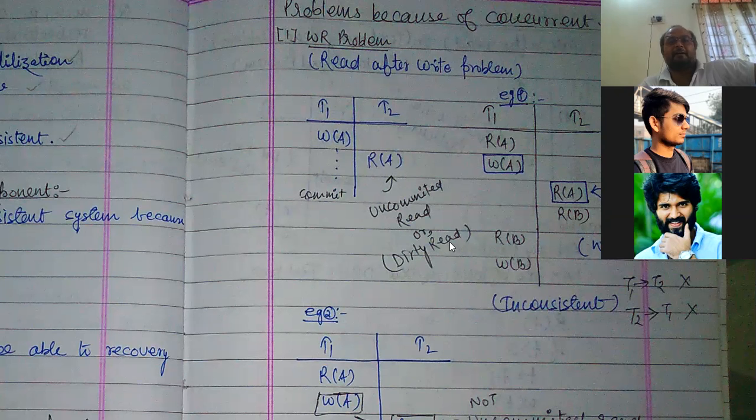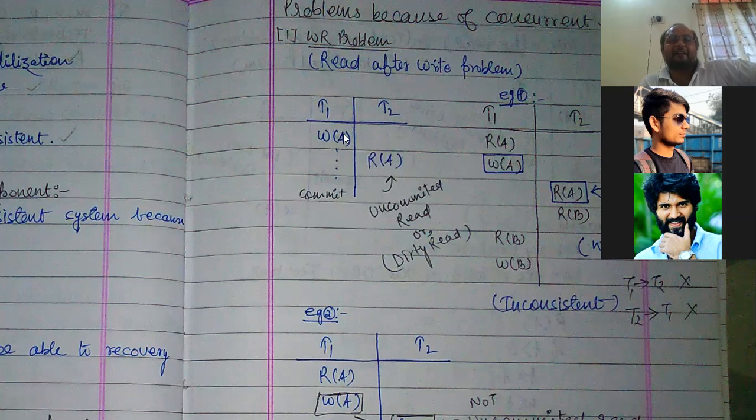Something is being read which is dirty. That is the write read problem, that means uncommitted read or dirty read problem. If a transaction is not committed, that means it has not saved all the work it has done till now, and before committing, suppose T1 transaction has written something and that is read by T2 transaction.